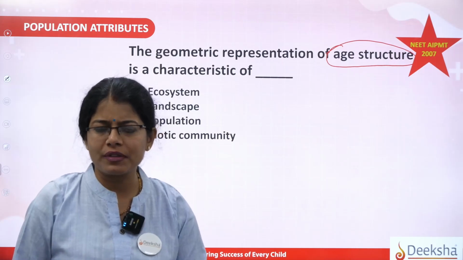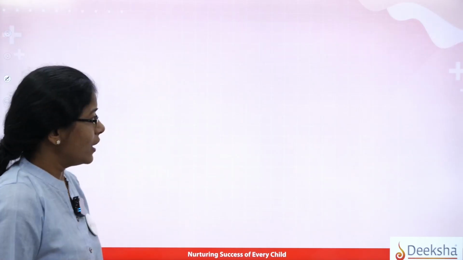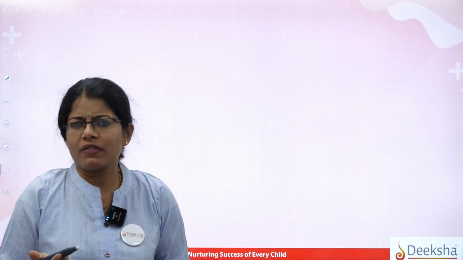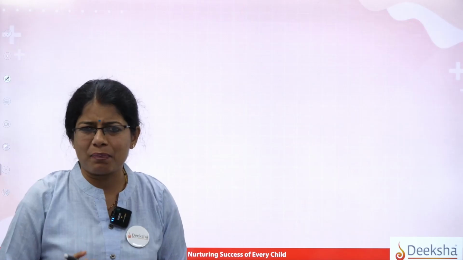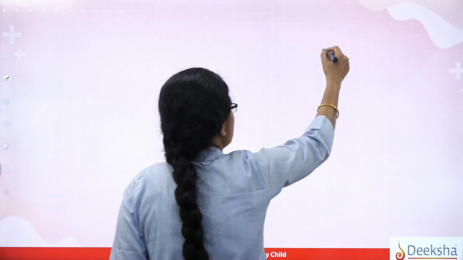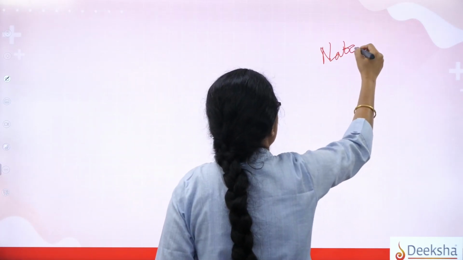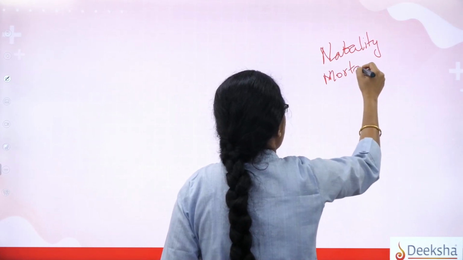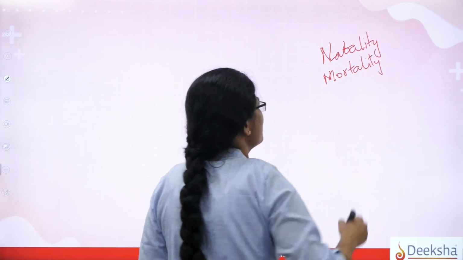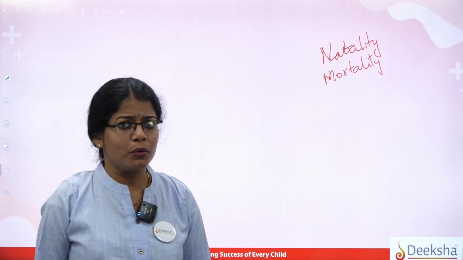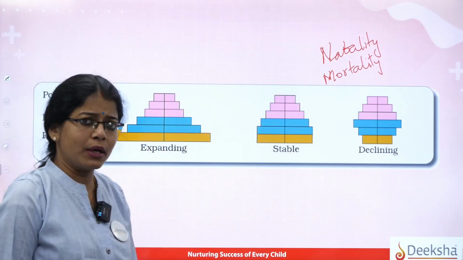Let us throw some light on that. Okay, and here we go. Okay, students, before we go to the age structure, the study of the population is basically called demography. All the aspects like birth rate, death rate, etc. There are some concepts like natality. Natality is one such aspect which talks about the birth rate, and the number of deaths is called mortality. So natality, mortality, and there is one more aspect we are going to discuss, that is an attribute, the age structure. So here we go.